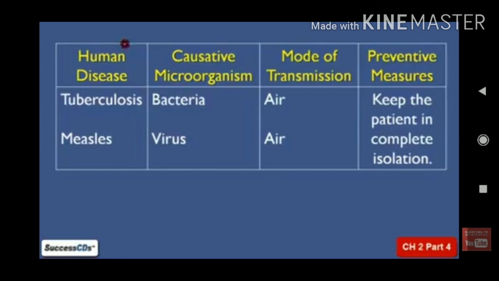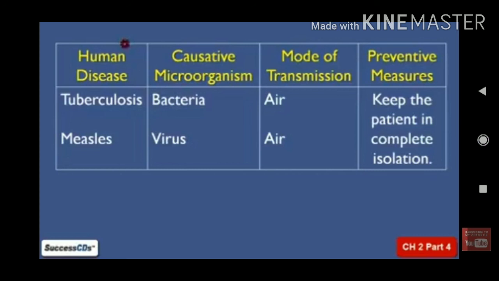In that way it can be prevented. And second, the person who is suffering from TB should be in isolation. That means personal items like toothbrush, towel, kerchief, bed sheets and clothes that he uses should not be used by other people.